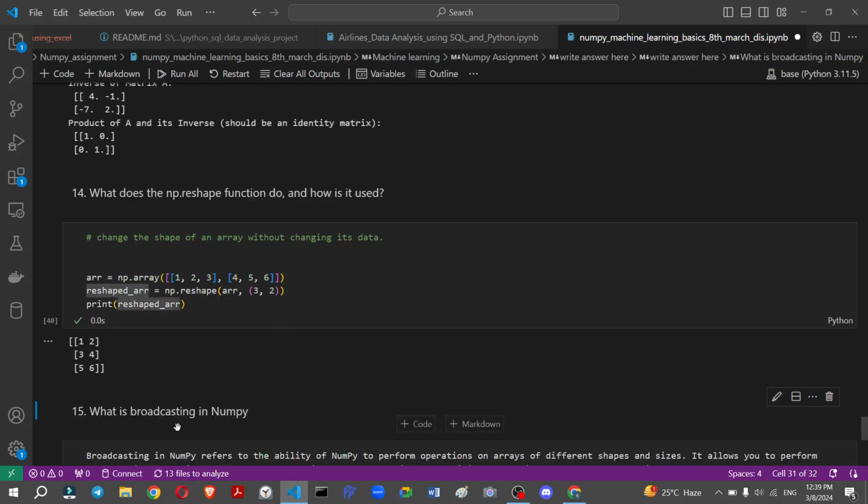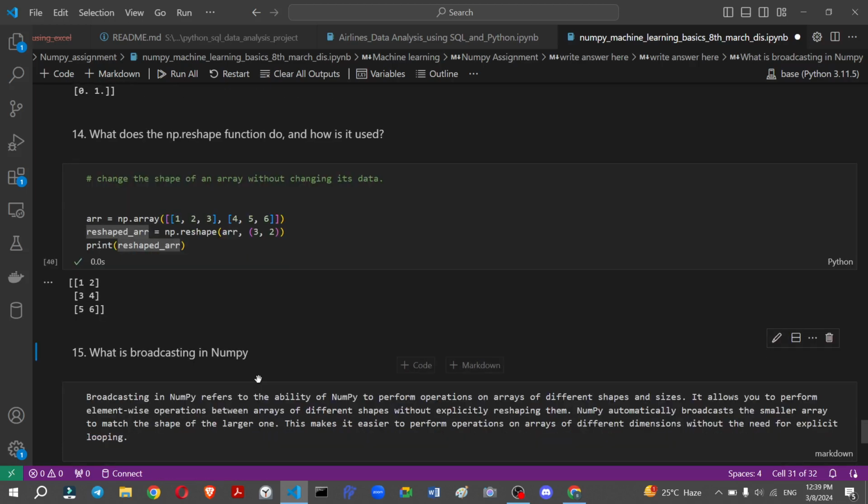The next question is, what is broadcasting? It is a very useful feature in NumPy arrays. Broadcasting is generally used in NumPy to perform operations on arrays of different shapes. That means you have arrays of different shape or size and you do operations between them. So at that time we use broadcasting to change one shape into another without changing the data. We want to operate between arrays of different shapes without explicitly reshaping them. We don't actually change the shape of the data.